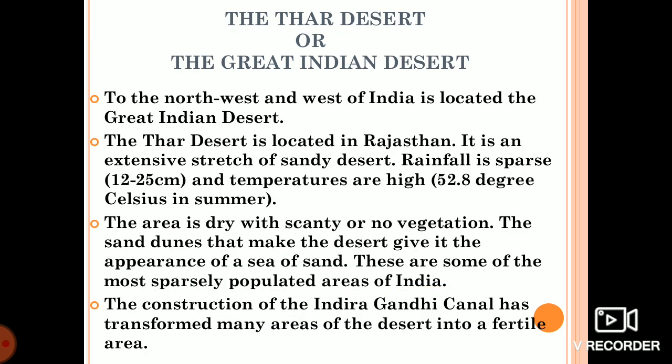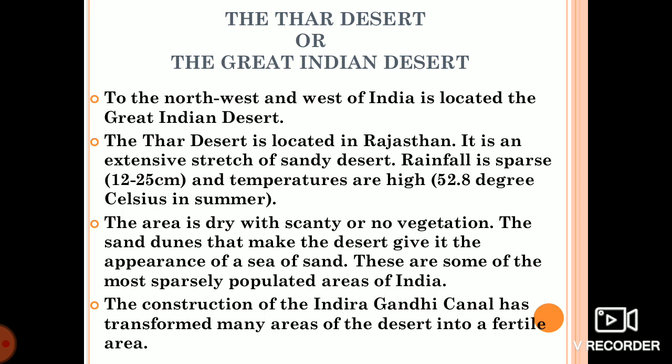Now the Thar Desert or the Great Indian Desert. In the northwest and west of India is located the Great Indian Desert. Where is your Thar Desert? In Rajasthan. Extensive stretch of sandy desert. Rainfall, as you know, in desert area it is very low. It is 12 to 25 centimeters only.